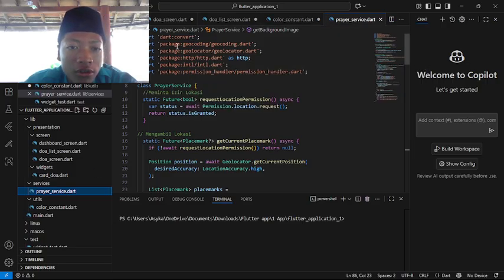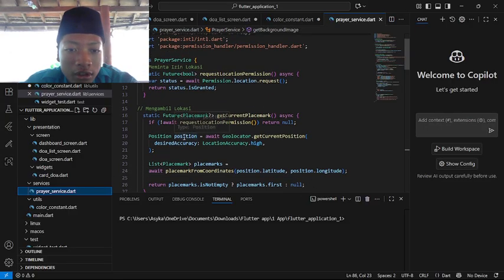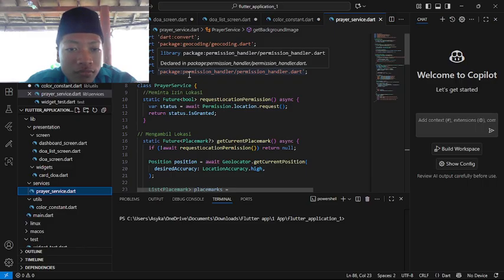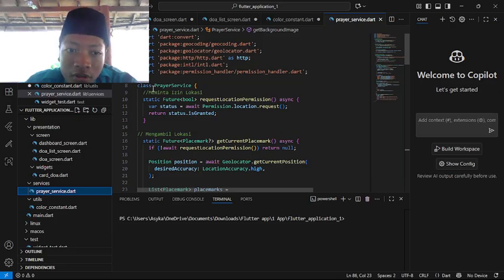Here we import dart:convert and the other imports. We make the permission service class with a static Future bool requestLocationPermission async, where the status is awaited from permission location request, and it returns the status. We want to take the permission for the location.